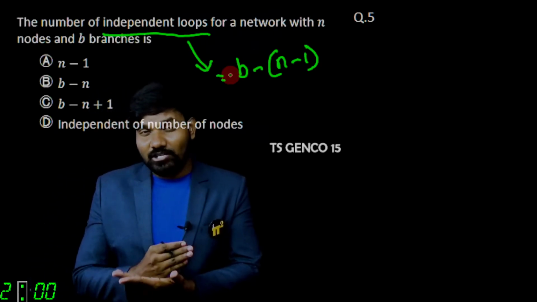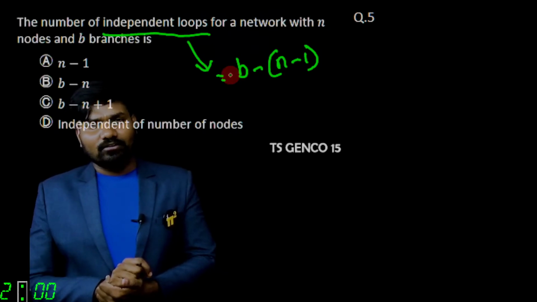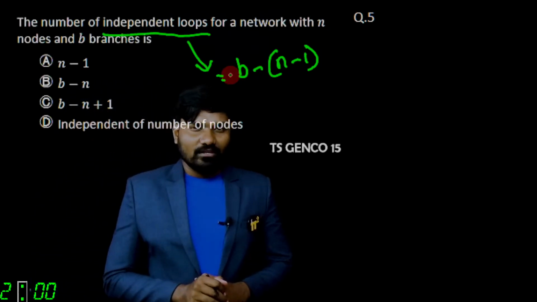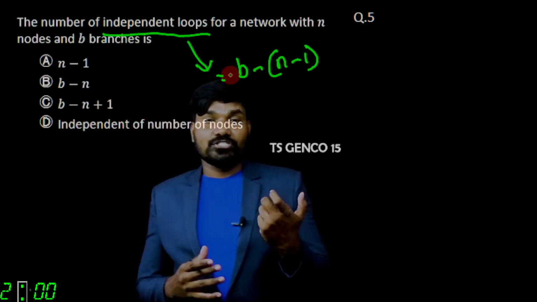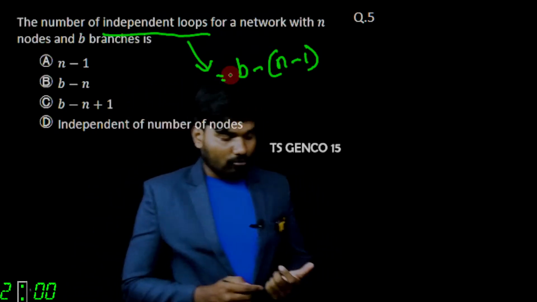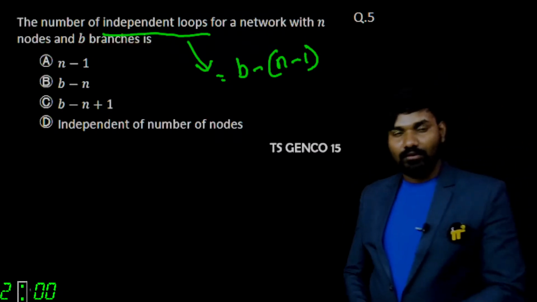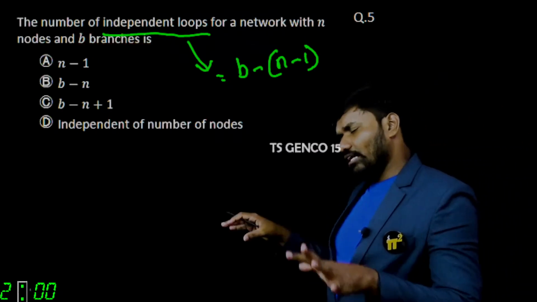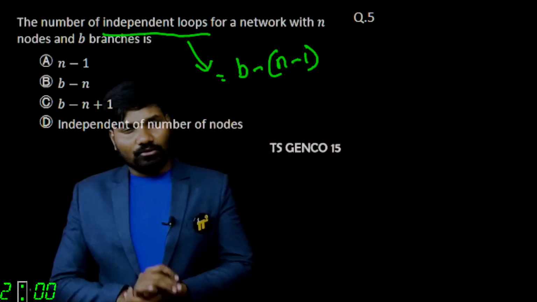How many mesh equations you have, and how many node equations you will get. In case of node analysis, for a given network, how many node equations will you write, if the number of nodes is n and the number of branches is b? For a general network, of course, there are some special cases, all discussed in the course.